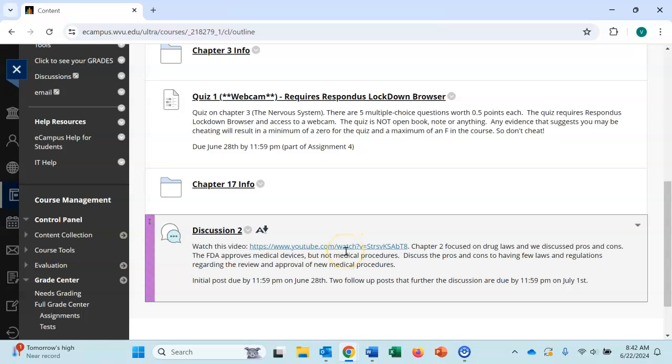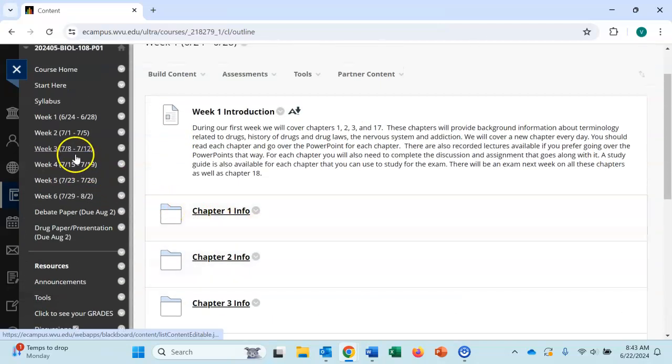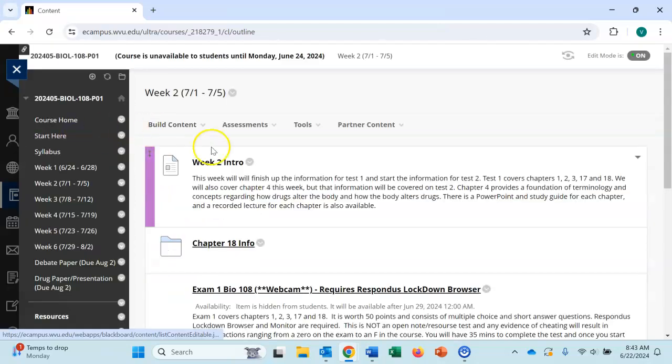It may be watching a video like this example, or thinking about an issue related to a concept we're talking about and posting. So again, all discussions are due on Friday, and then you have to reply to at least 2 others by that following Monday. And then again, each week is kind of the same.